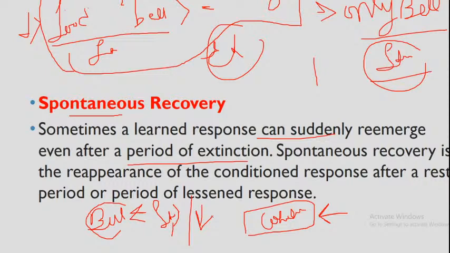When I see that you recover suddenly in your responses to these maths problems, that is called spontaneous recovery. That means we do not react to some things for many days and suddenly the response occurs, that is called spontaneous recovery. Clear?